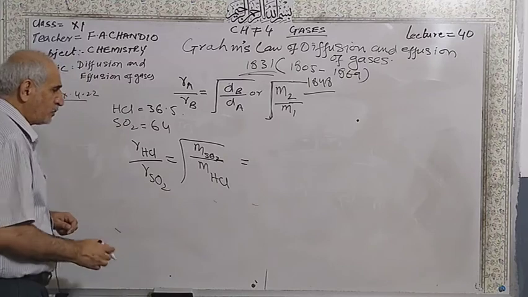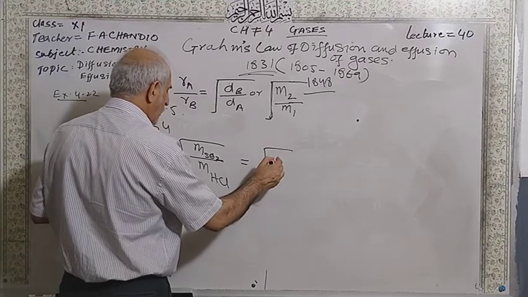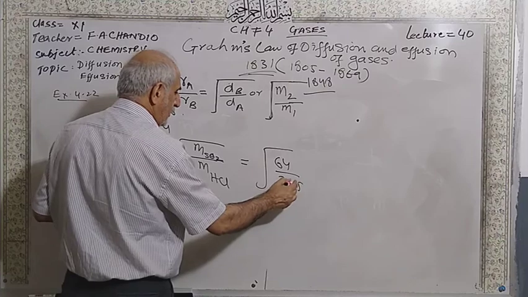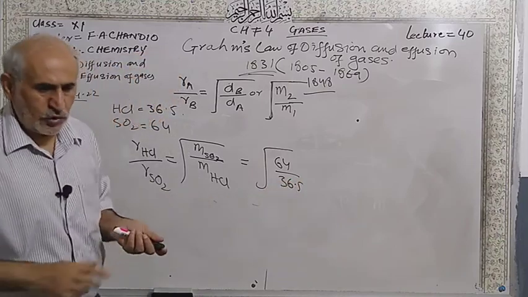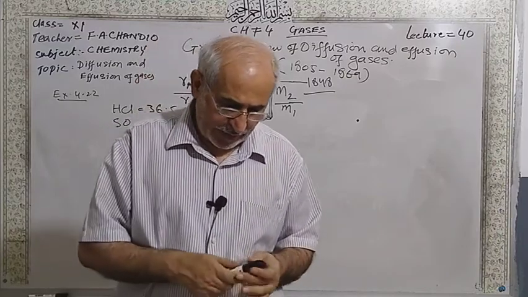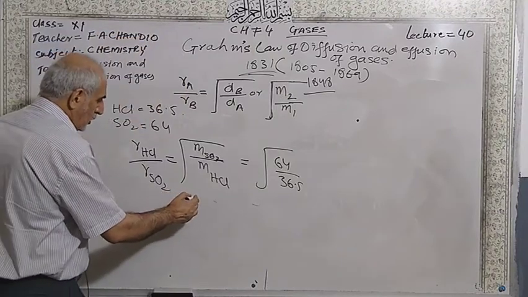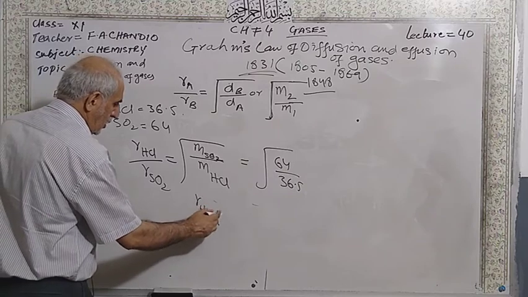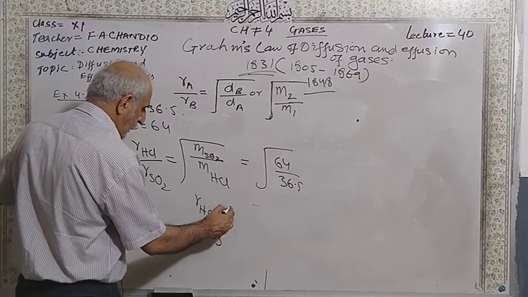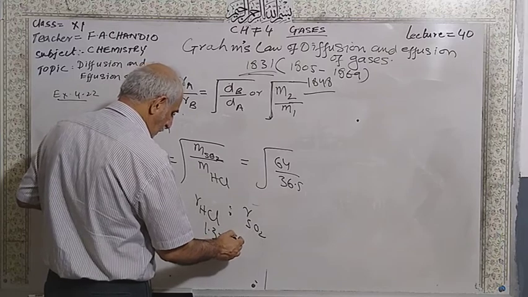So apply the formula, put the values here. Sulfur dioxide gas 64 and hydrogen chloride 36.5. If you divide and take the square root, you will get the answer. Rate of HCl is 1.33. Rate of sulfur dioxide gas is 1.